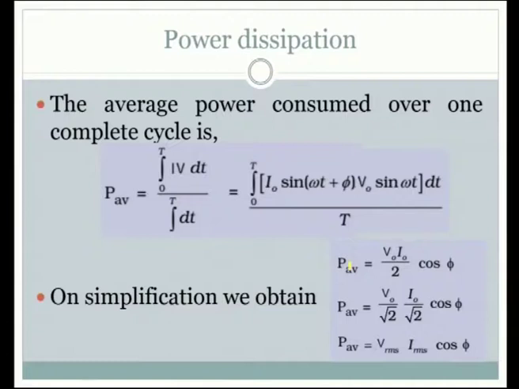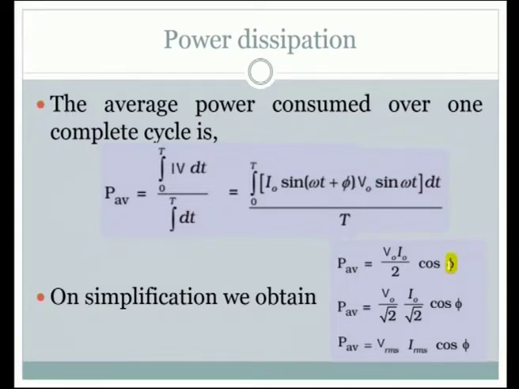Have a look at the value. When we integrate and finally arrive at the expression, this is what we will be getting. P average is equal to, after the full integration, we need to use the integral methods for arriving at this expression. I would like to avoid the mathematical steps involved, but this is the final expression we have. It is V naught I naught divided by 2 and cos phi. The cos phi once again comes here.